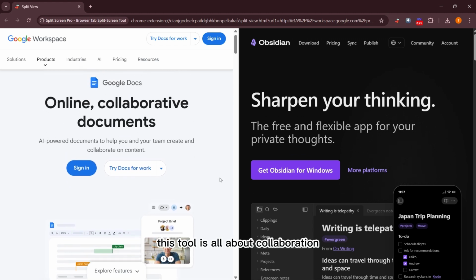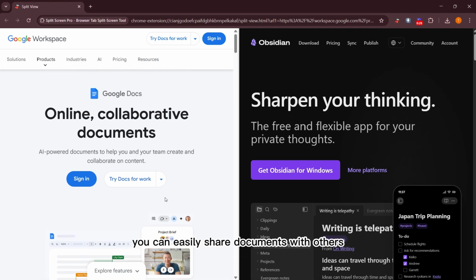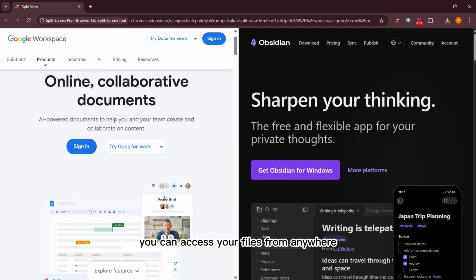This tool is all about collaboration. You can easily share documents with others and work together in real time. It's user friendly and integrates well with other Google services. You can access your files from anywhere as long as you have internet.